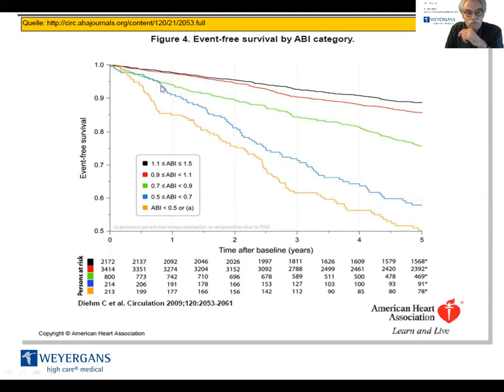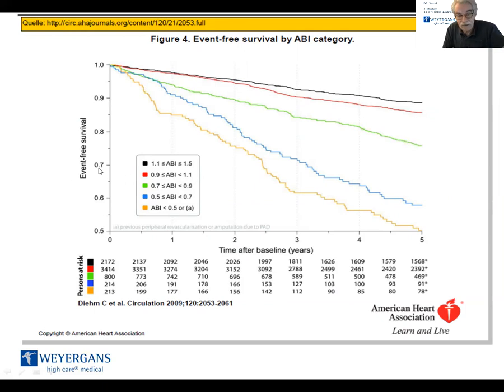They have standard life, patients will die, but for other reasons. But as soon as the ABI is lower than 1, the risk of death is increasing. ABI of 0.7, the risk of death is increasing.